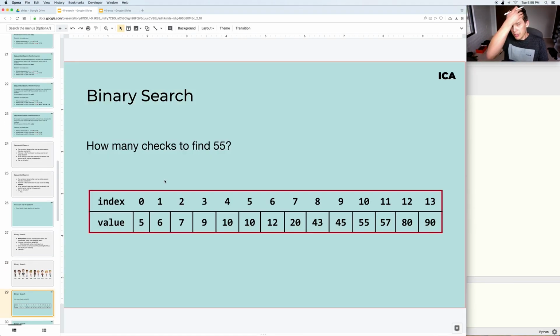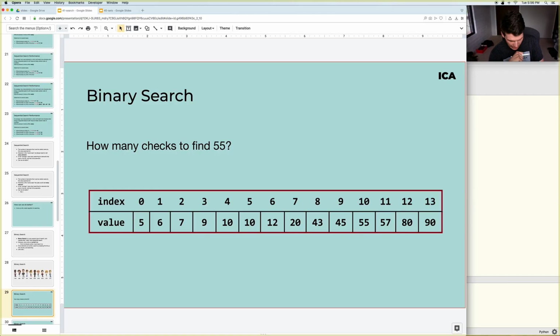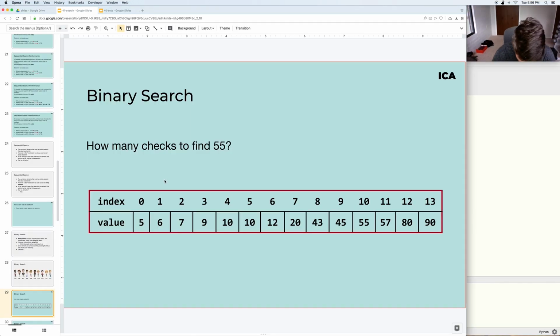Okay, so given this list, how many checks would it take to find 55? Well, to find 55, let's see, is it in there? Yeah, it's in there. So what would we do? We would find the middle point, and let me do this here.